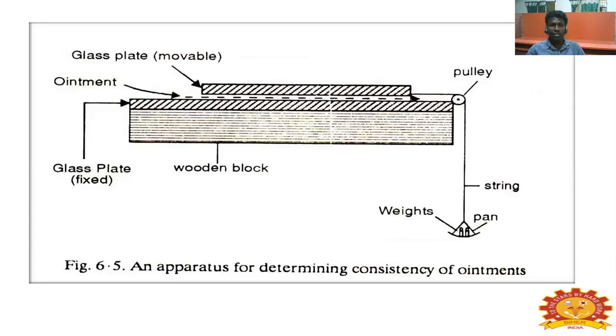See the fixed glass plate and the movable upper glass plate. In the center, the ointment or paste is poured. The bottom glass is fixed on the wooden block. A string is attached to the pan and the weights. Weights are added to the pan depending upon the consistency of the ointment.